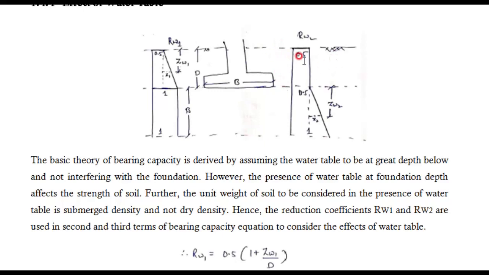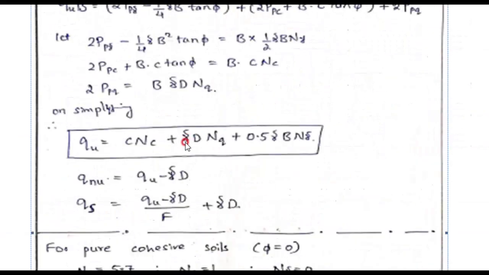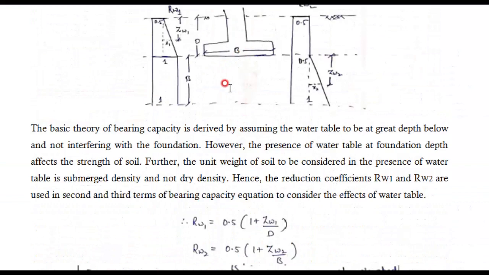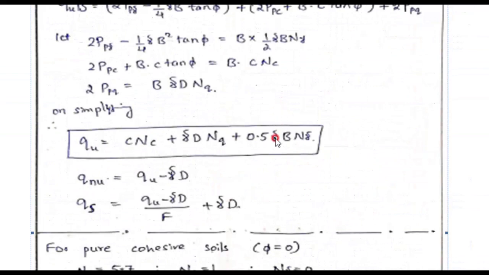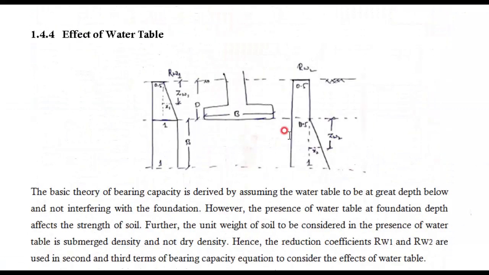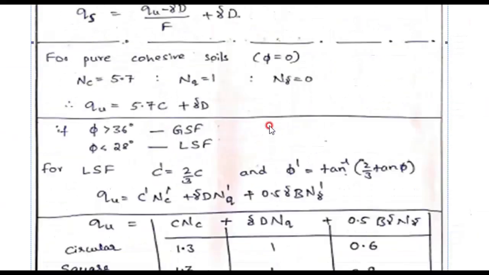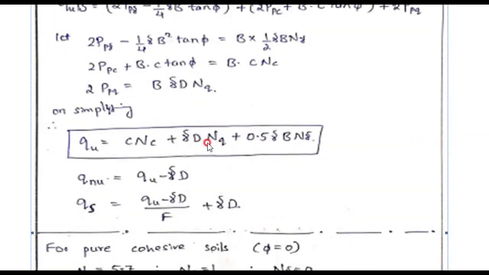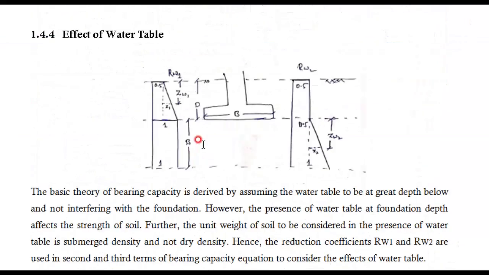Therefore, wherever gamma is multiplied by D, that is called gamma D, that we will observe in the second term. And whenever we come to the second zone, gamma is multiplied by B, and we will have the term gamma B. Therefore RW2 is multiplied to the third term. It means that RW2 belongs to the second zone, and the first term will be multiplied with RW1, meaning RW1 belongs to this zone. Therefore, wherever RW1 is there, ZW1 will appear. Wherever RW2 is there, ZW2 will appear.